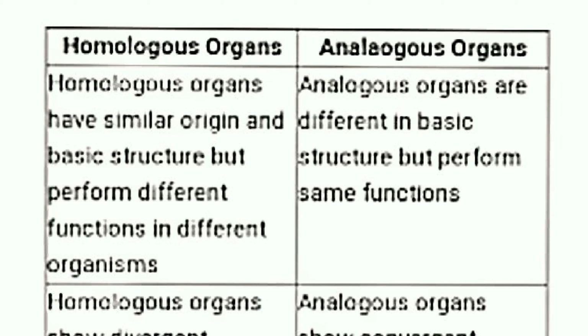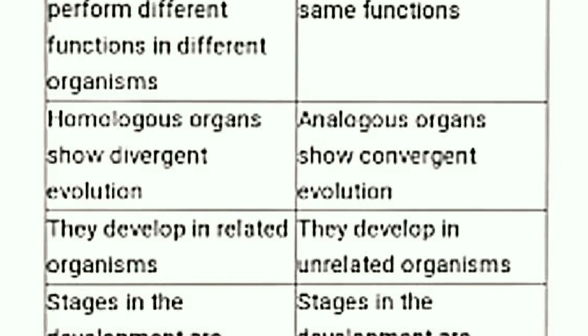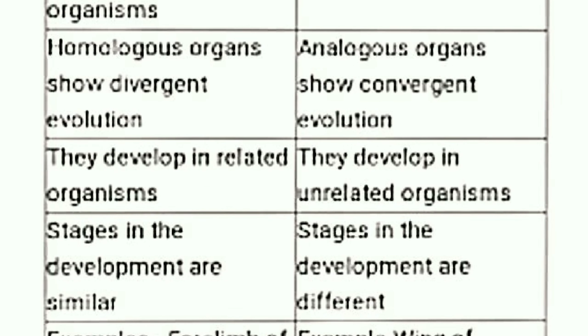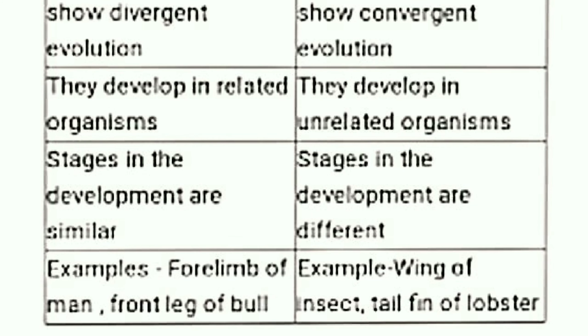When we talk about homologous and analogous organs, as I said, homologous are similar in origin but different in structure. When we talk about analogous, they are different in structure but similar in function. Homologous organs are divergent; analogous organs are convergent. Convergent means they bring together, and divergent means they spread here and there. Then these are related organisms, these are unrelated organisms. Here the stages of development will be similar, but in this case they may be different, that is, different origins may be there.